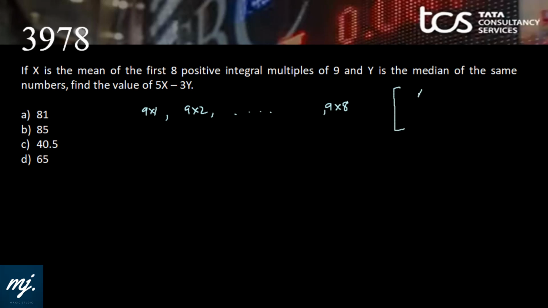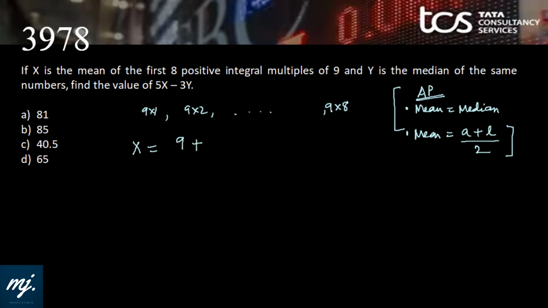We know our cheat code that whenever we have an AP series, number one, mean will be equal to median, and number two, mean will be equal to the first value plus last value divided by 2 for that particular series. I'm repeating again, if we have an AP series, mean will be equal to median, and mean will be equal to first term plus last term divided by 2. That means the value of x, the mean, is the first term, that is 9, plus the last term, 9 into 8 is 72, divided by 2. So that is 81 by 2.